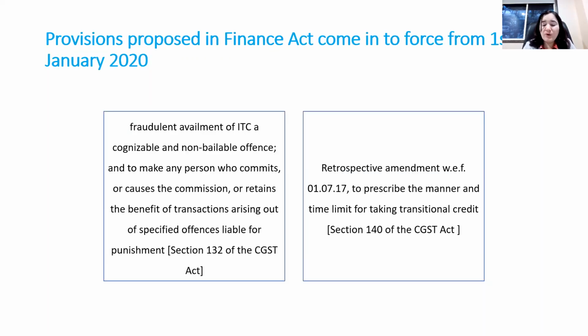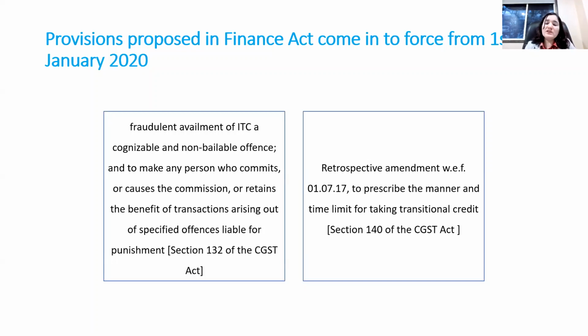Then there is a retrospective amendment from 1/7/2017 with respect to transitional credit. This is again not much relevant to all taxpayers. In short, Section 140 earlier only empowered prescribing the manner for availing transitional credit, but the authority did not have the power to prescribe the time limit.